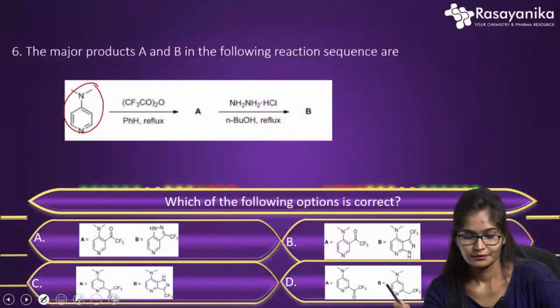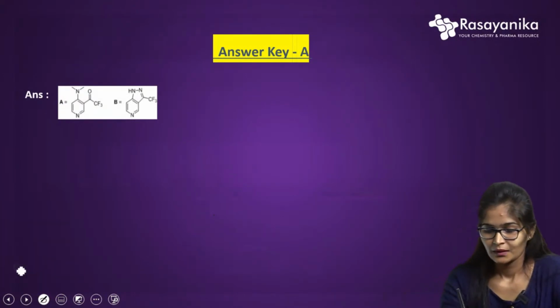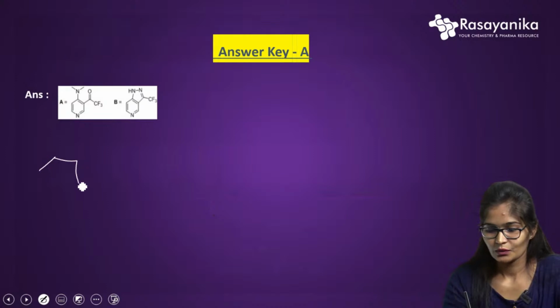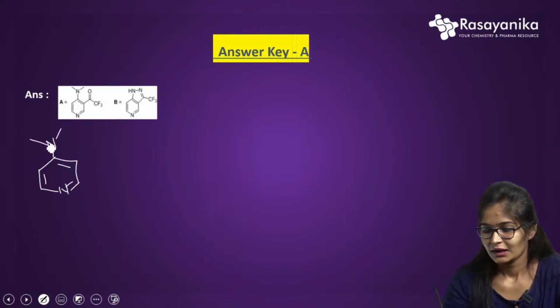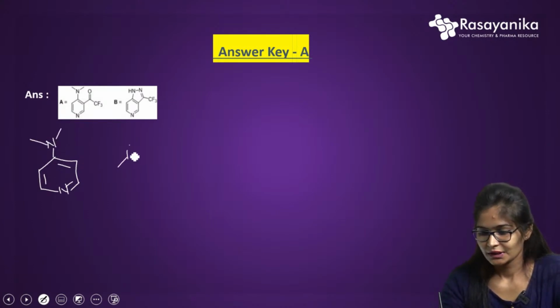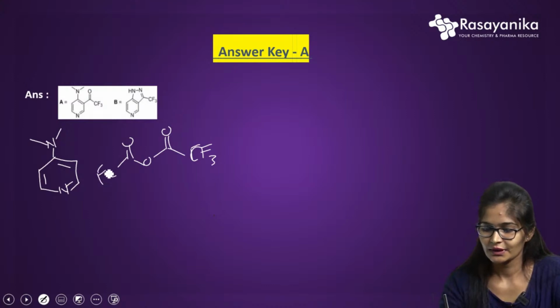So, okay, let us start the mechanism directly. First reactant, what they have given is DMAP. This is the DMAP they have given, and they have given CF3COO CF3, whatever they are using, what you can see here.